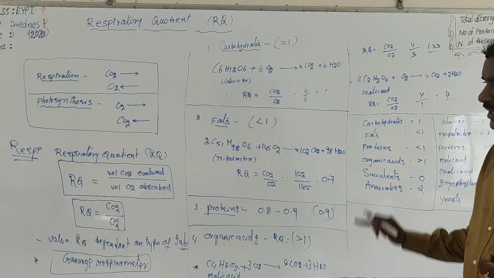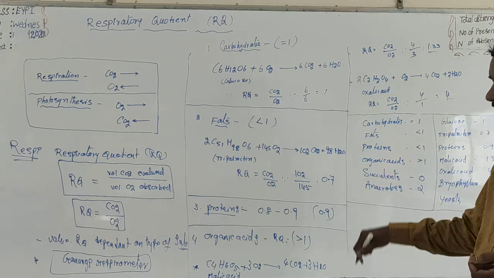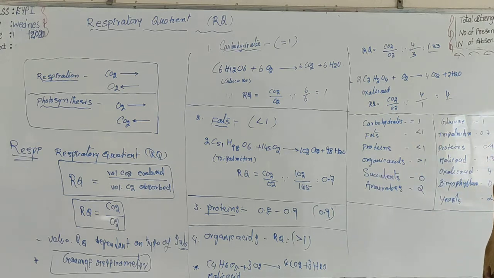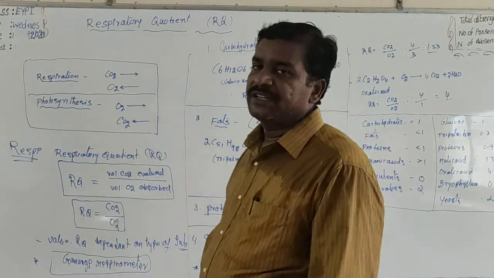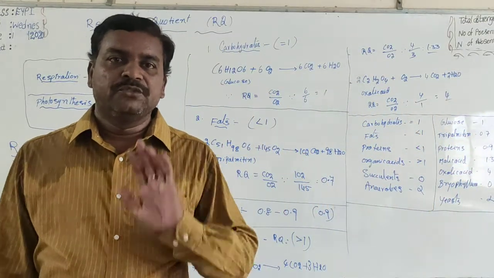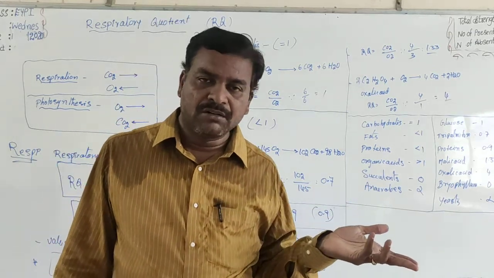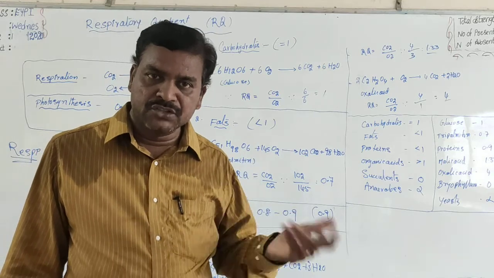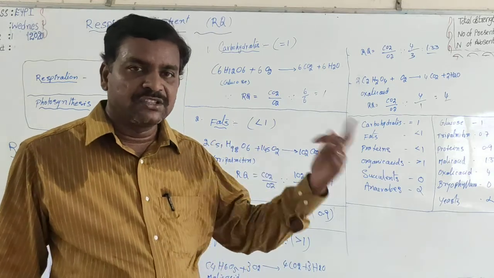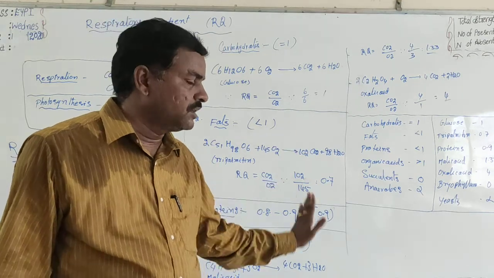RQ value for carbohydrates is always equal to 1. Fats, proteins less than 1. Organic acids more than 1. But in case of succulent xerophytes like bryophyllum, RQ value is 0 because there is no evolution of CO2. The CO2 from respiration is immediately consumed for photosynthesis, so that evolution of CO2 is completely 0. So that RQ value is equal to 0.